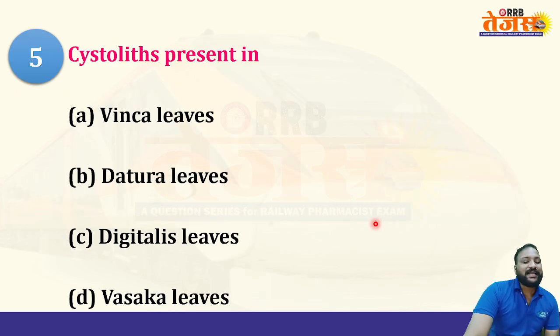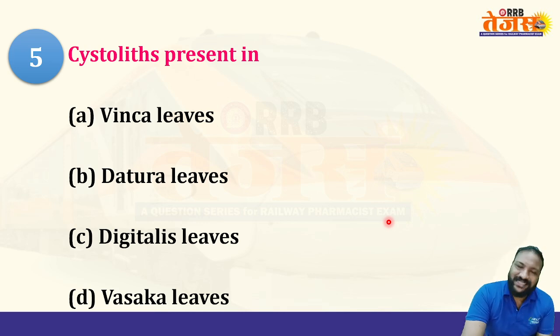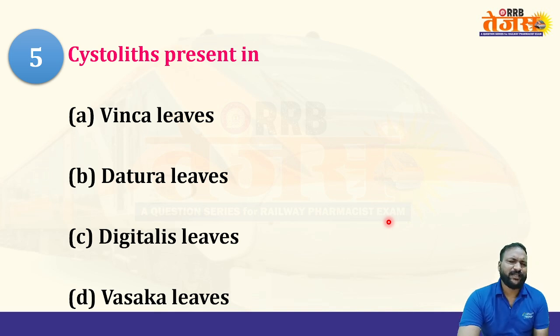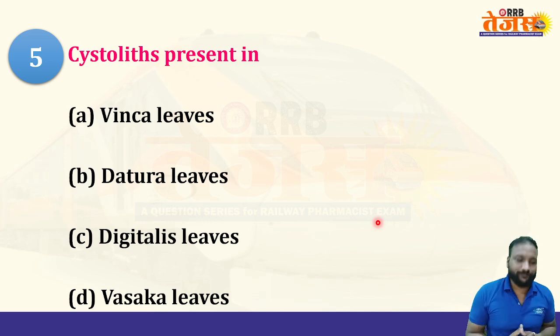Next question of this series. Cystoliths are the special structures which are seen in option A, vinca leaves, B, datura leaves, C, digitalis, and D, vasaka leaves. So what is the right option here? If you know the answer, please comment in the comment box.